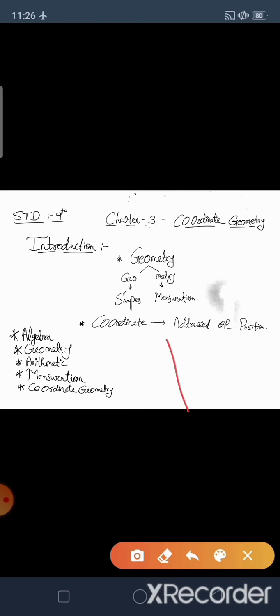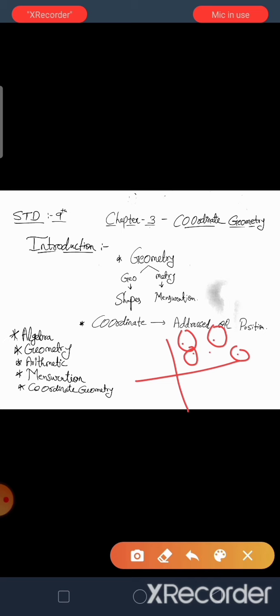The points we locate in a graph, he described the position of a point in a plane, and the system used to describe this point in a graph, the position of a point in a plane, is also known as the Cartesian system.